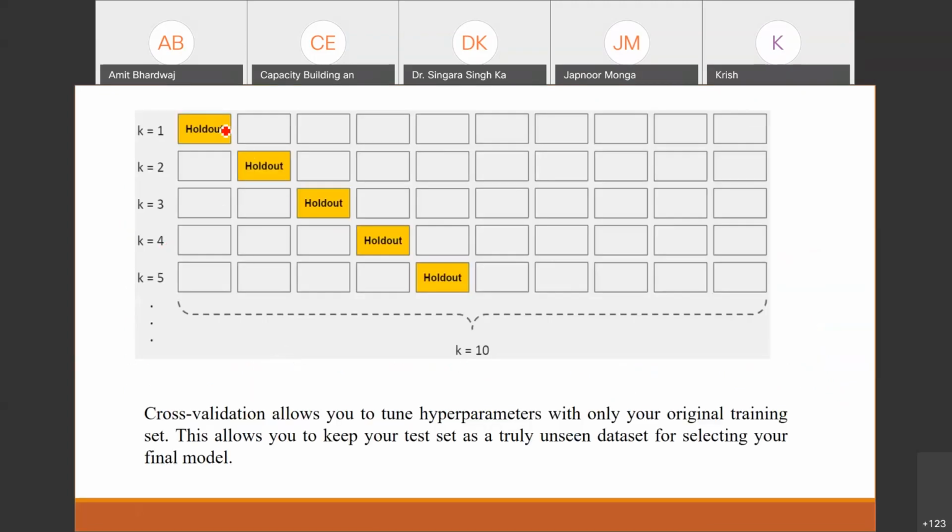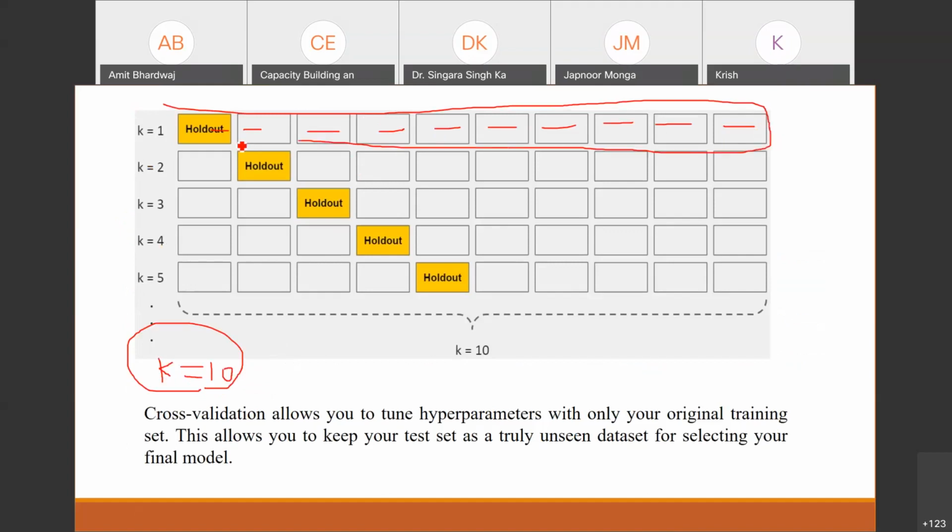This is my complete data basically, and these segments are parts of the data, right? We need to define a number which you can take as k. For example, if k is 10, then we will divide the complete data into 10 segments, and we will take one segment as the testing data and the remaining 9 segments as the training data.